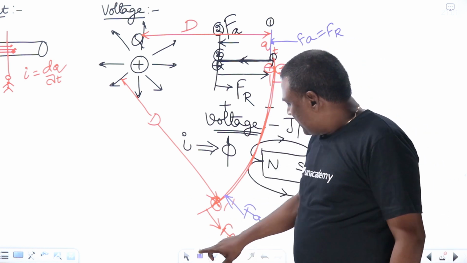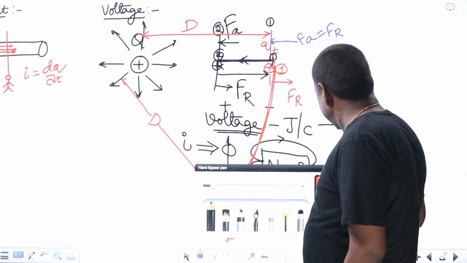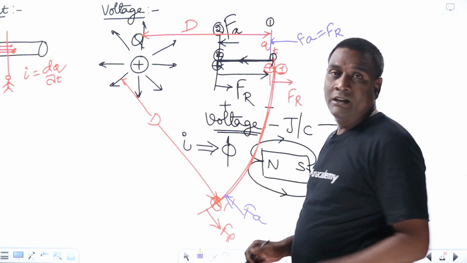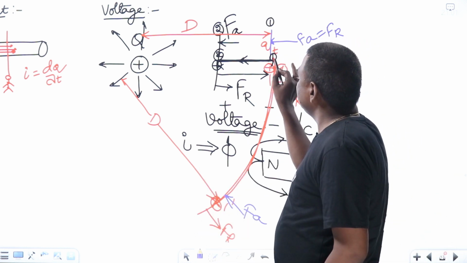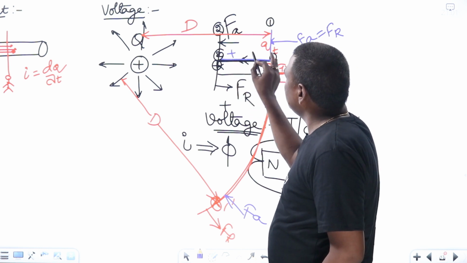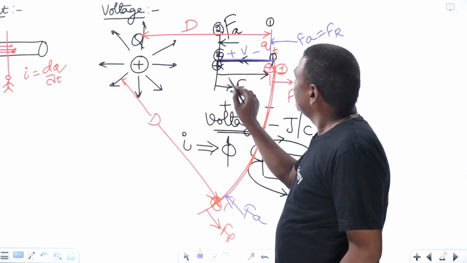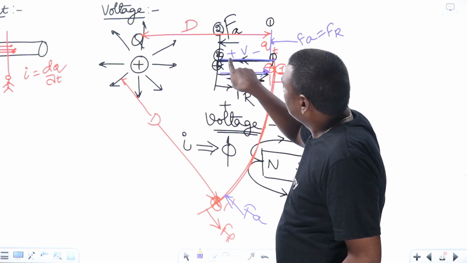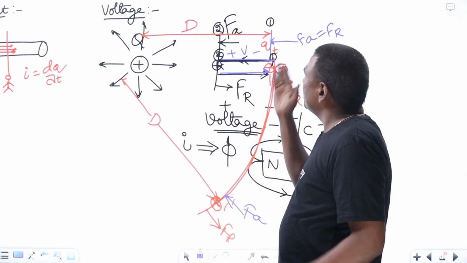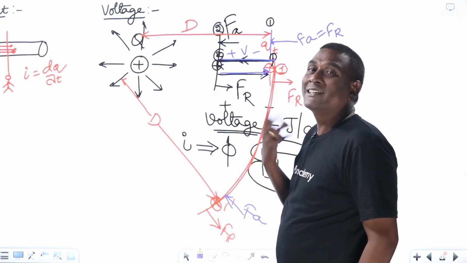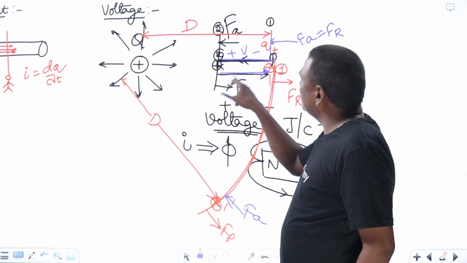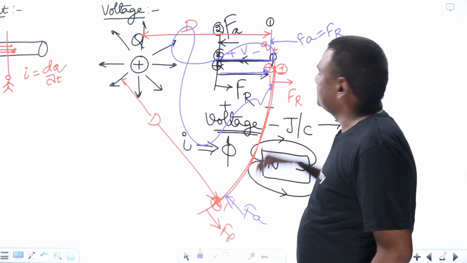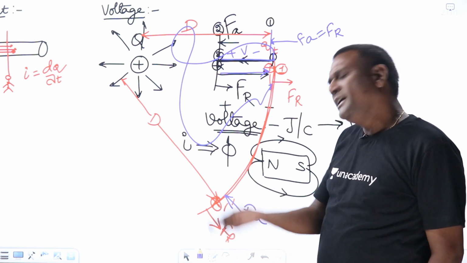Okay. Now let us think of KVL again. See here, in moving from here to here, it is going to be voltage rise, minus to plus. In moving from here to here, voltage drop, because you are moving your charge from higher potential to lower potential. If you are moving from lower potential to higher potential, you have to expend energy. And in moving from higher potential to lower potential, it will deliver energy. So, see here, independent of path followed, in any closed path.